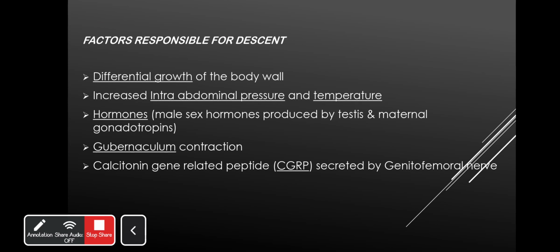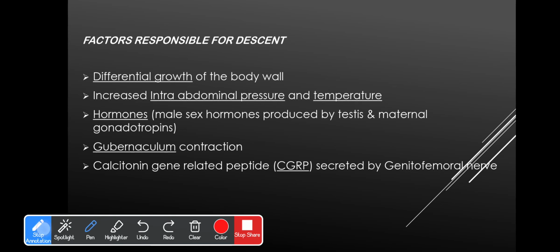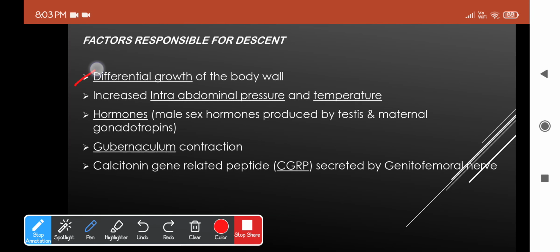So let's see some of the factors which are inducing the descent of testes. As I already mentioned, there is differential body growth of the embryo, which induces the descent of testes. One more is the contraction of the gubernaculum, a fibromuscular band which drags the testes from below. The other important factors are increased abdominal pressure and temperature, and hormones, which can be the male sex hormones and also the maternal gonadotropins.